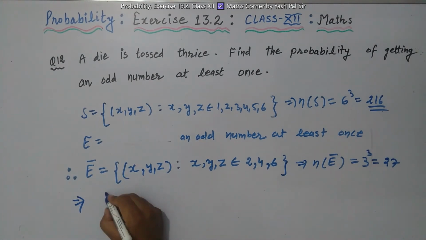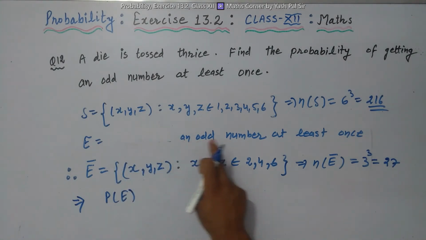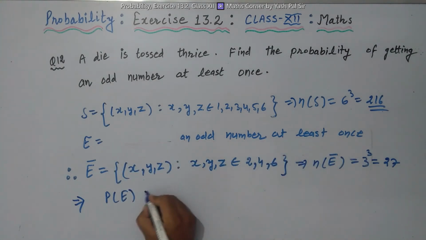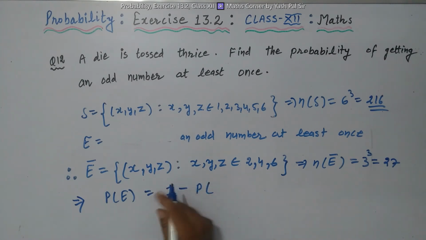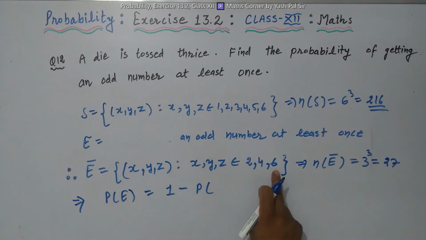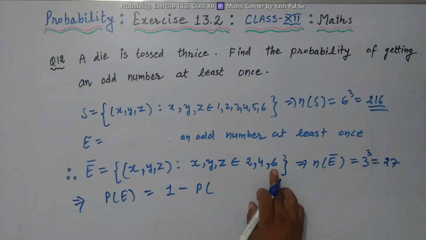Therefore the probability of E, that is the probability of an odd number at least once, is equal to 1 minus the probability that all the time we have an even number, not even a single time we get an odd.